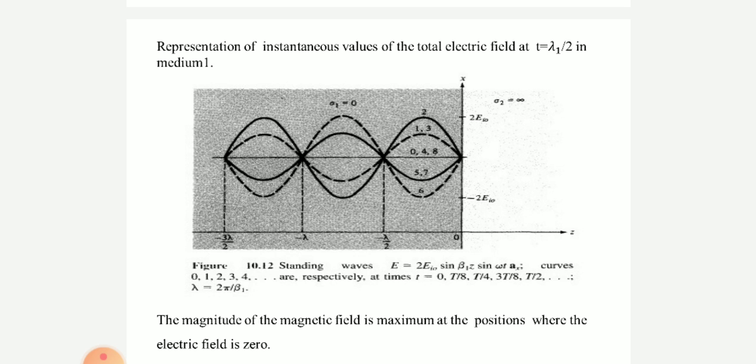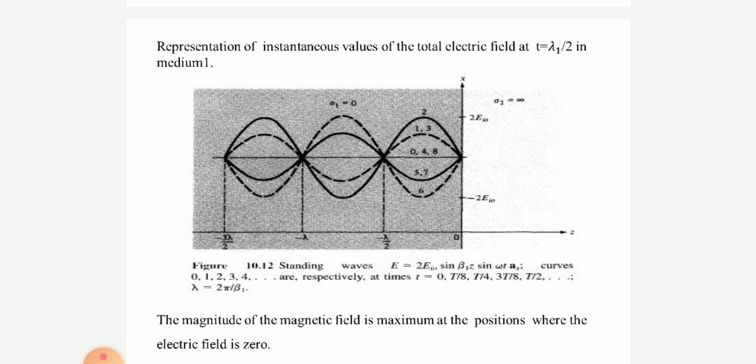That means the phase angle of both the waves is the same. Therefore, we can say that E1 maximum is 1 plus mod tau into Ei. And this maximum occurs where minus beta 1 z is equal to beta 1 z plus phi plus 2n pi.